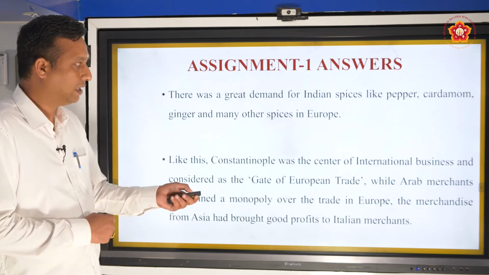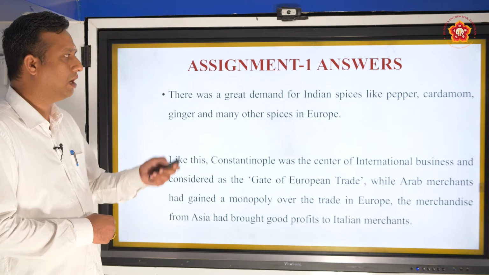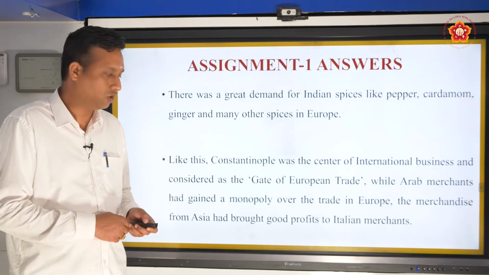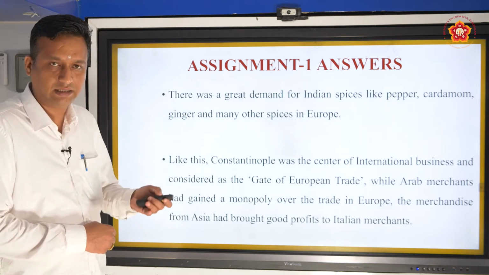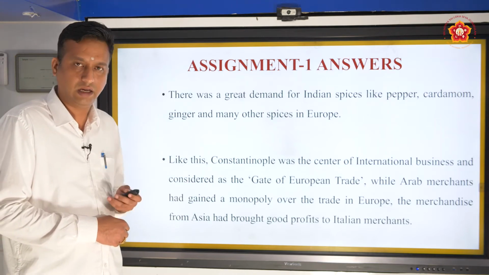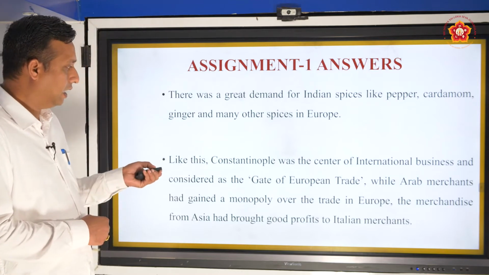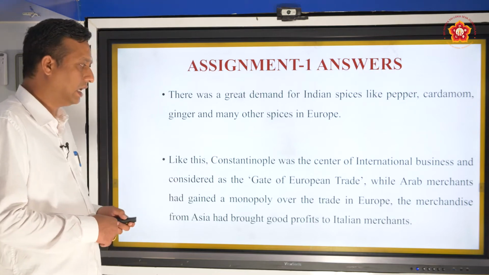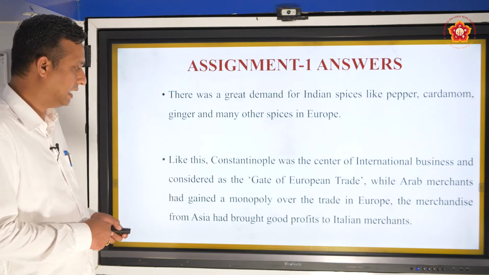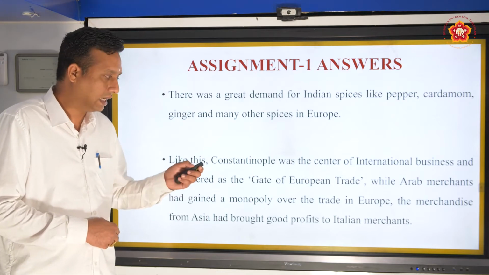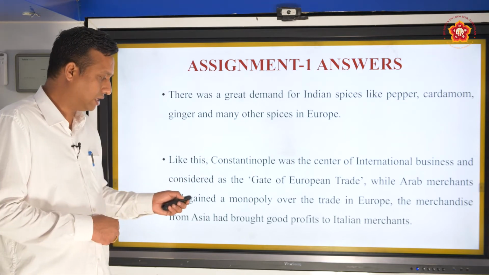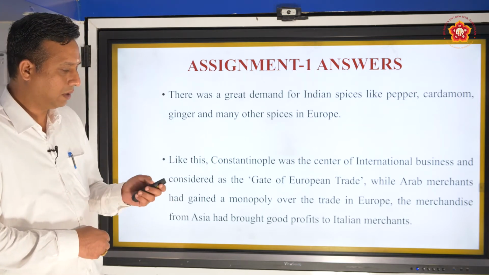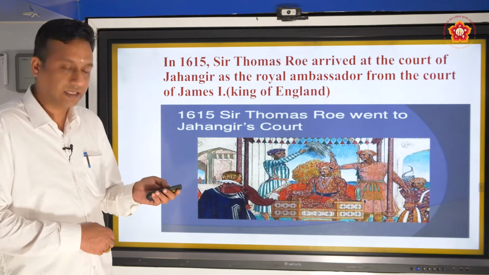They had the monopoly. Then there was a great demand for Indian spices like pepper, cardamom, ginger and many other spices in Europe. Already we discussed that they had religious and medicinal importance. It was a luxury. In this way, Constantinople was the center of international business and was considered the gateway of European trade. While Arab merchants had gained a monopoly over the trade in Europe, the merchandise from Asia brought good profits to the Italian merchants. So this was about the assignments given to you.